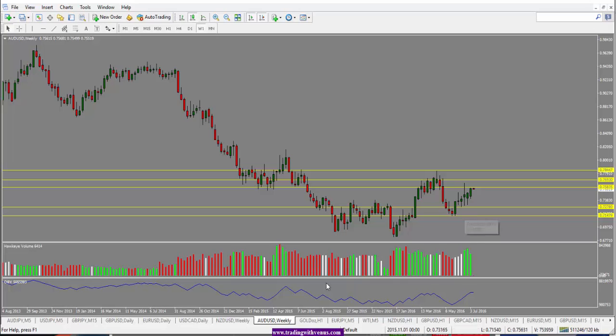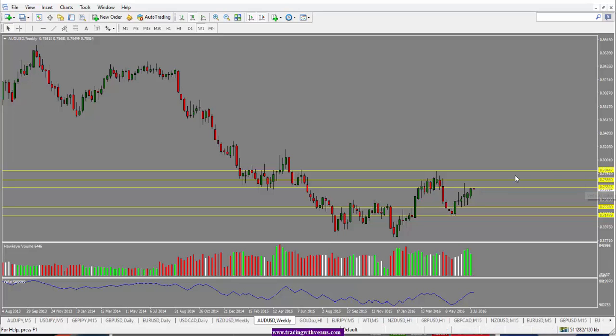Looking at Aussie US dollar here, between the New Zealand and Australian dollar, we have seen the New Zealand dollar being more bullish between the two. So in this case for Australian dollar, we have been seeing a move to the upside, and now we are into the 0.7580 support and resistance level. If the price closes above this, we could see a trade going into the 0.7690 level here.